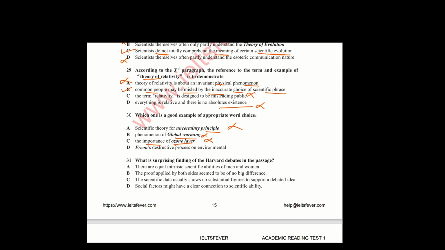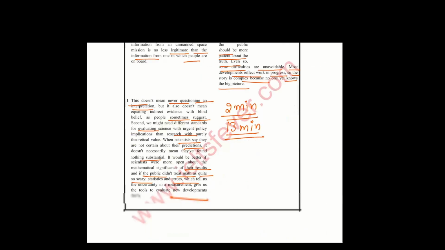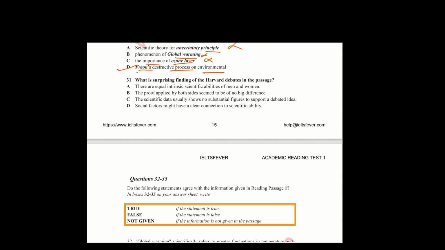Freon's destructive process on environment. This option is correct because a clear mention is present in the paragraph. In which paragraph? That is in paragraph G, in the last, Freon, for example. Freon with, for example, two keywords are there. So option D is correct. Now we'll ask question 31.